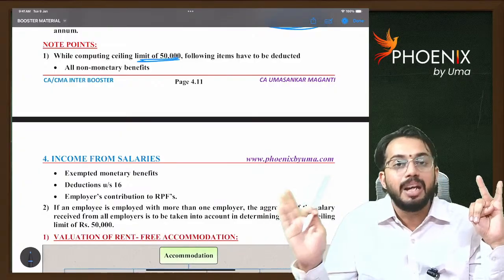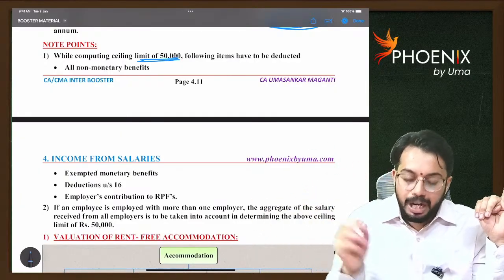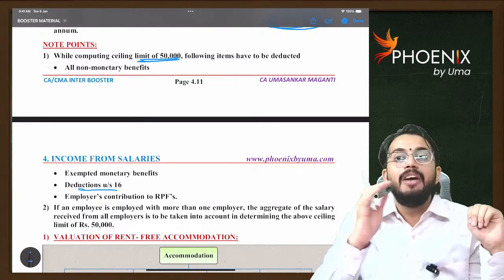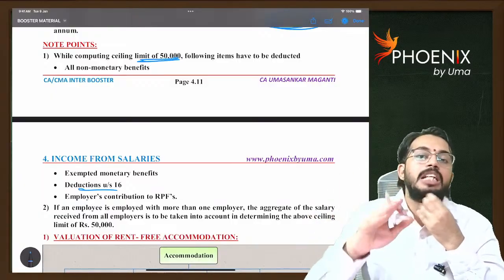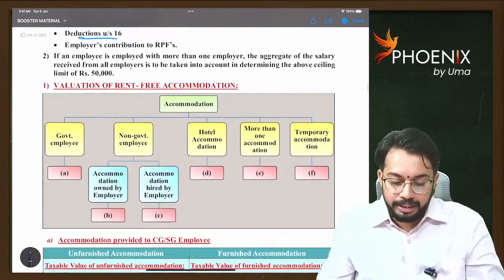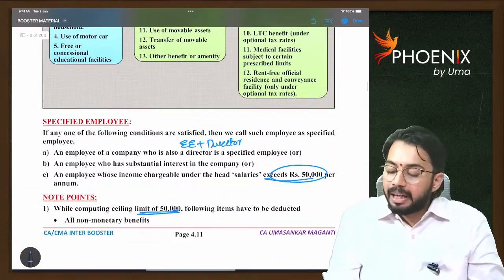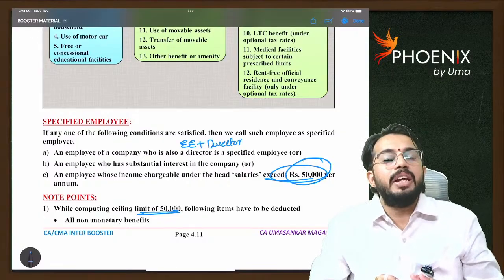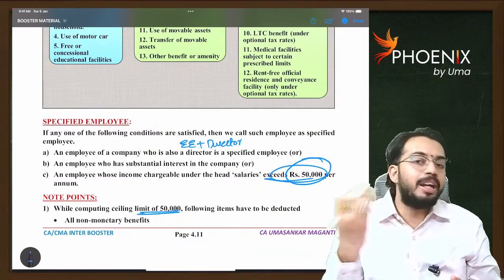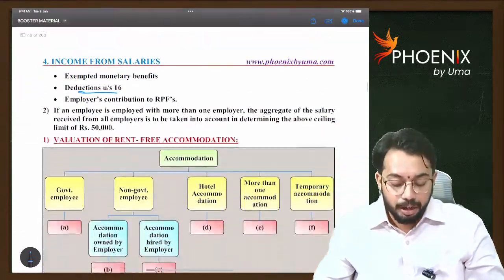They are also not to be considered. Employer contribution to provident fund is also to be excluded, and deductions under section 16. After excluding these four benefits, whatever the balance salary is, if it is more than 50,000, then he will be treated as a specified employee. And if an employee is working with three employers, whatever salary is received from all the employers should be considered while calculating the limit of 50,000 rupees.